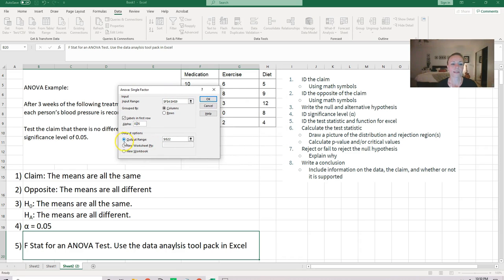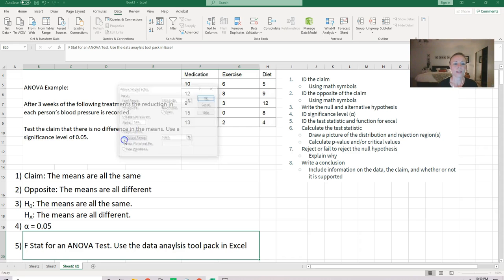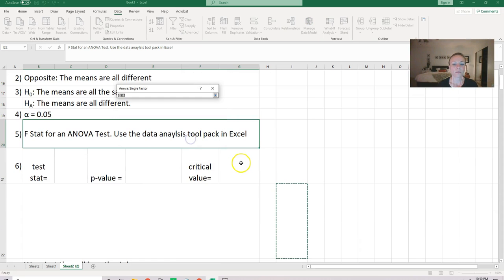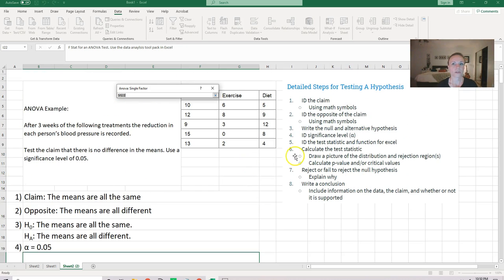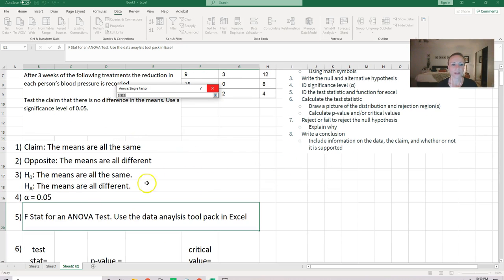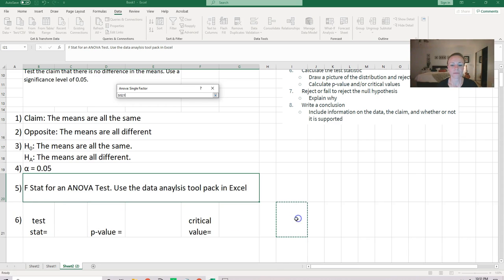Okay, and then you want to select an output range. You can just do the default, which I think is new worksheet. That'll appear in a different area from where you're currently working, so it's usually better just to select an output range. Then just select a single box anywhere in your sheet, and it'll input the output for your analysis there. So I'm going to select just a single box next to my step 6 information.